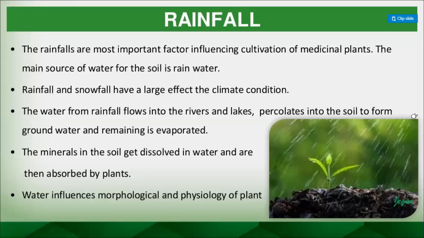The next one is rainfall. This is the fourth one, right? Till now we have discussed temperature, light, and altitude, and the fourth one is rainfall. Rainfall is the most important factor influencing cultivation of medicinal plants. The main source of water for the soil is rainwater, right? Soil will get water from where? The rainwater. Whenever the rain comes, the soil will absorb the water and keep it, and further it will go to the plant. Rainfall and snowfall have a large effect on the climatic condition, right?